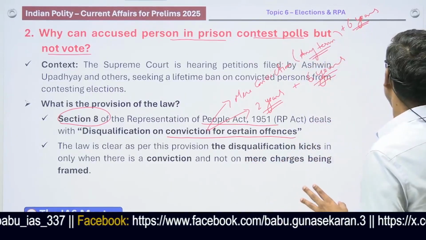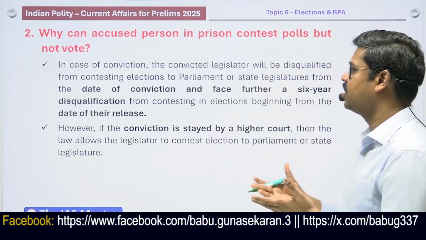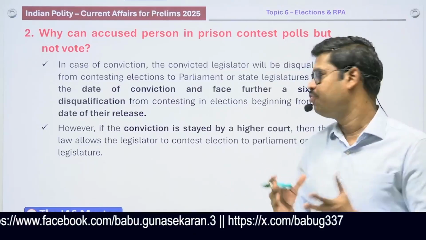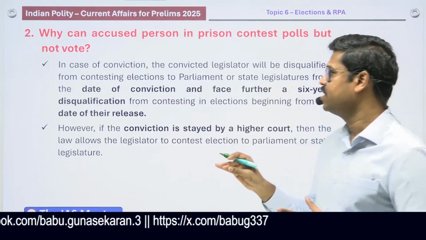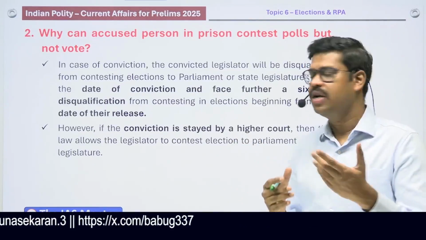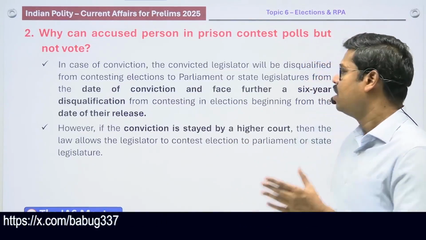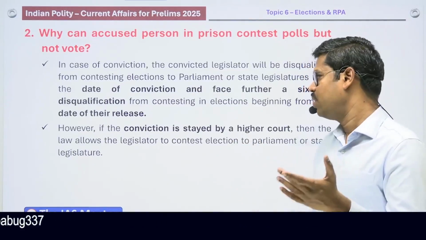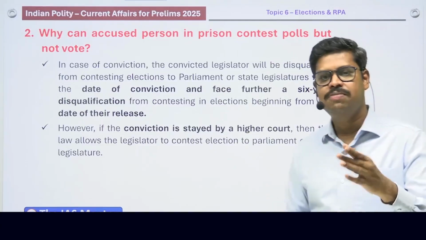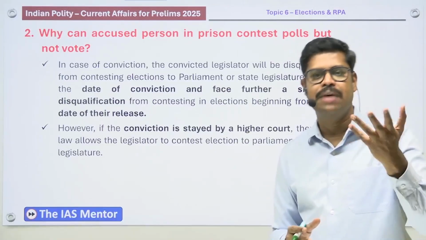So who has the authority to give any relaxation in this particular matter? Okay, so even before going to that, let me just discuss. In case of conviction, an individual is convicted for 6 years. Now let us assume, is it possible for him to make an appeal in the higher court?